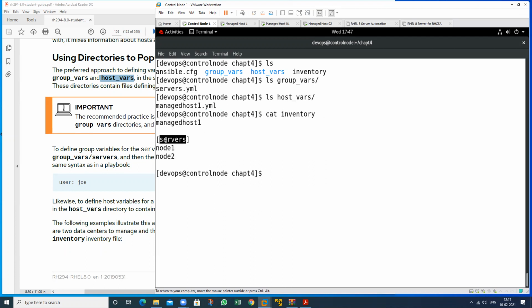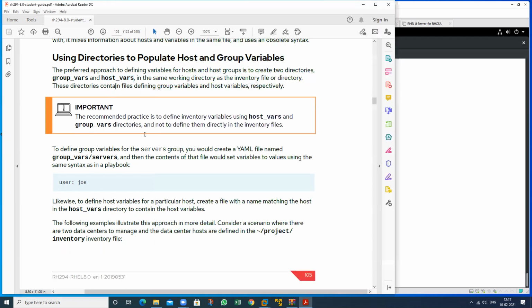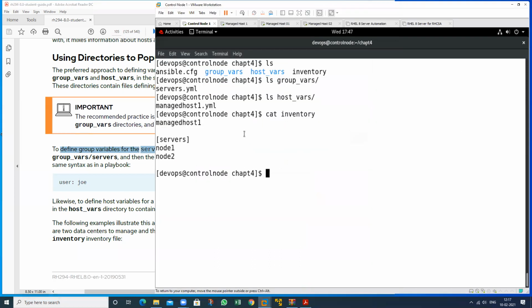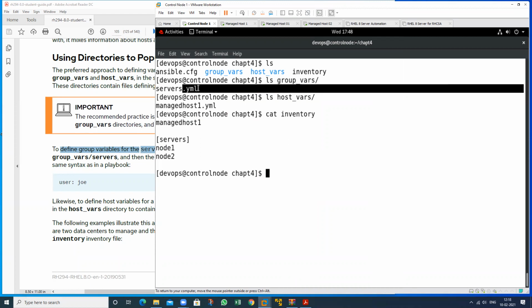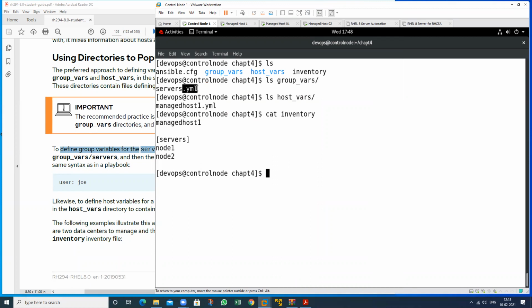So this is my group name. So we have created a file. See this particular line, to define a group variable for the servers group, you would create a YML file. So this is my YML file. Which one? This one. This is my file, this is my file. If you do not want to use the YML extension, it will automatically take the YML format. You don't need to mention the extension here. If you want to omit it, you can omit it.